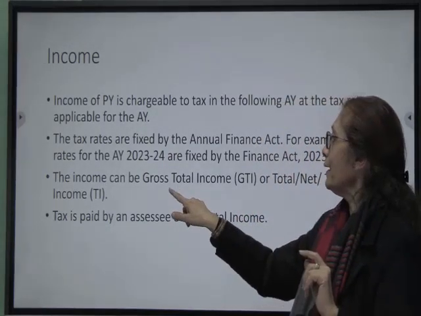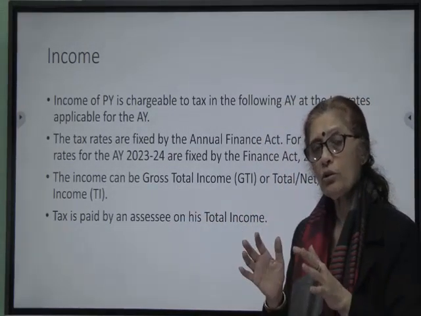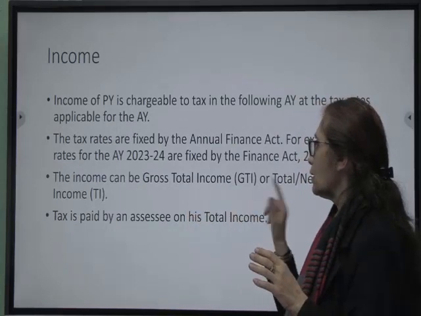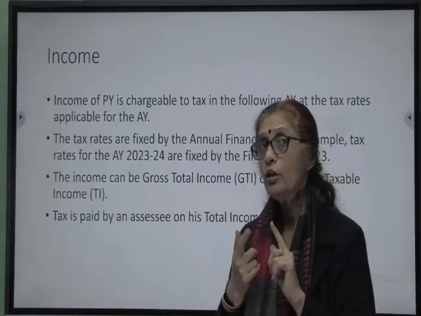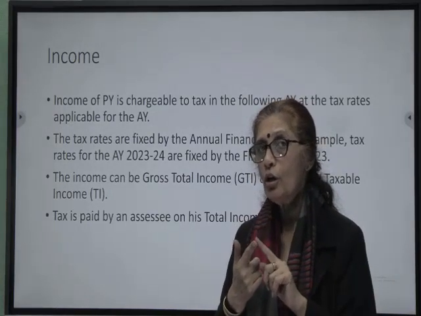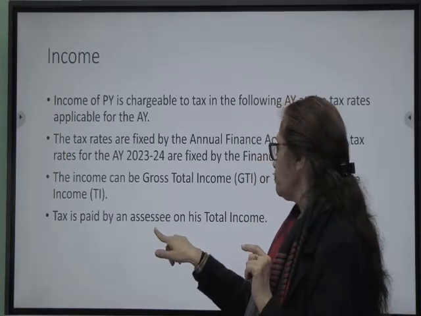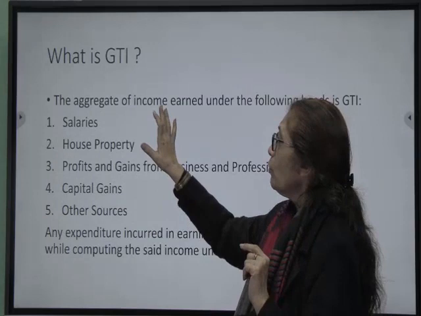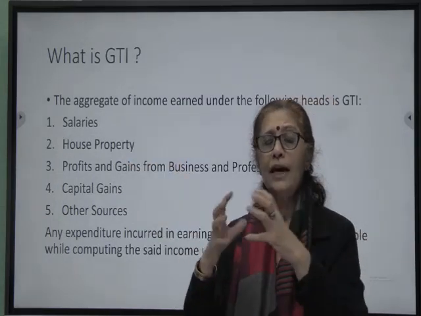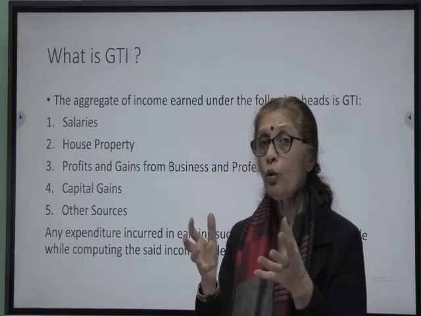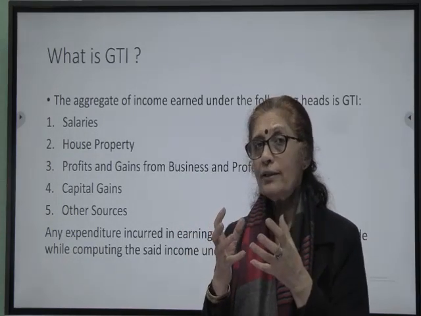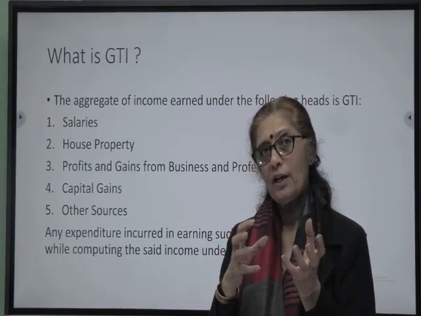23. Income can have two connotations. One is gross total income and the other is total income. Tax is always paid on total income, not on gross total income. What is gross total income? Gross naturally means we need to club certain sets of incomes and that makes it gross. So what all things are we adding so that the income becomes gross total income?